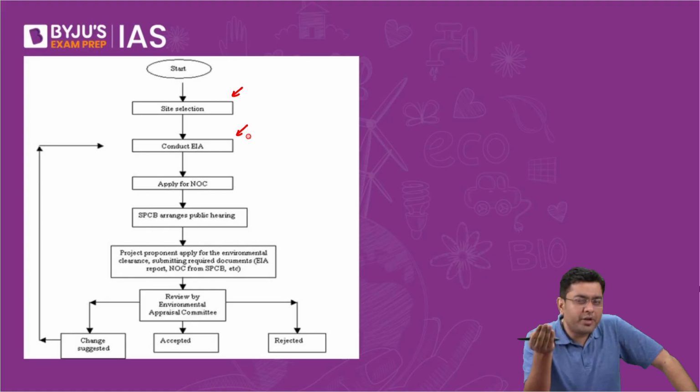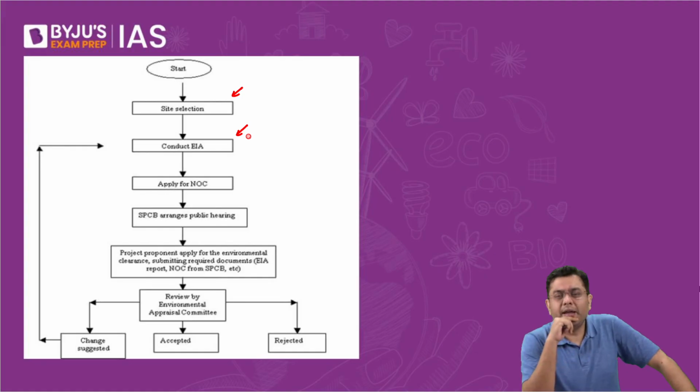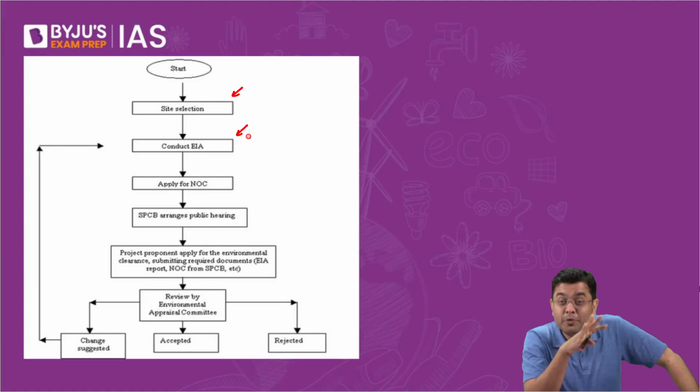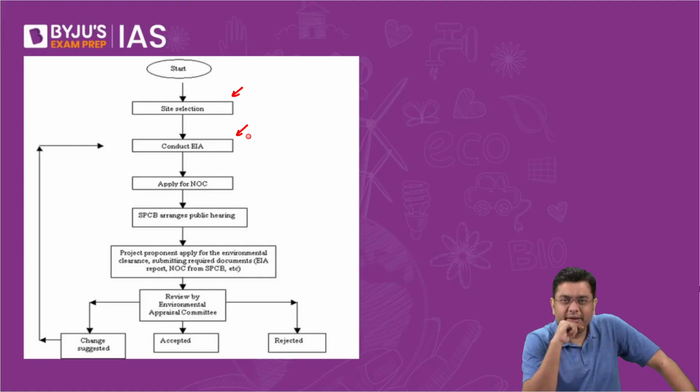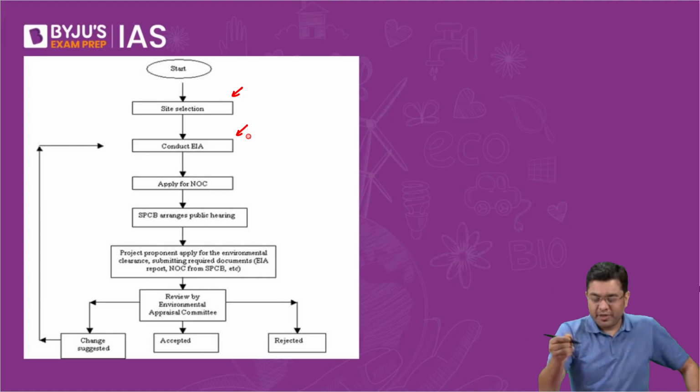So what the government did in the latest notification of 2020 is that it said if I am Indian Oil, my agency can carry out the EIA. Now think about it. In order to remove that conflict of interest, a larger conflict of interest has been brought in. If my agency carries out the environmental impact assessment, will it ever say don't construct here? No. It will always say, okay, these are the problems, but we can do this to solve them. So that is one of the changes. We'll take a look at it.